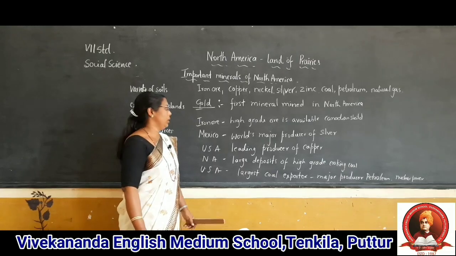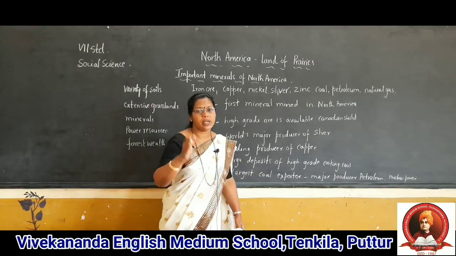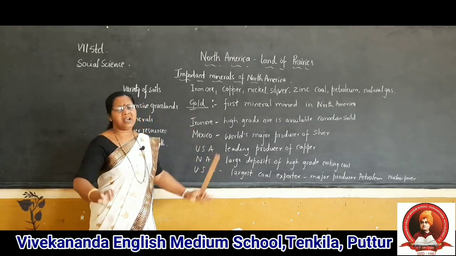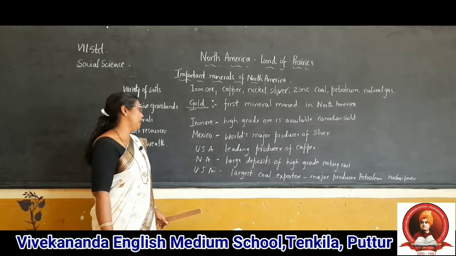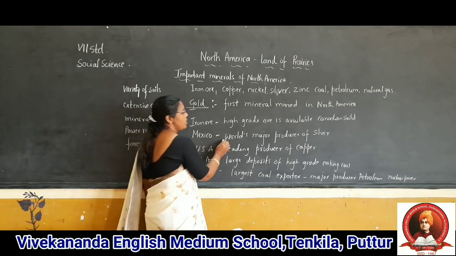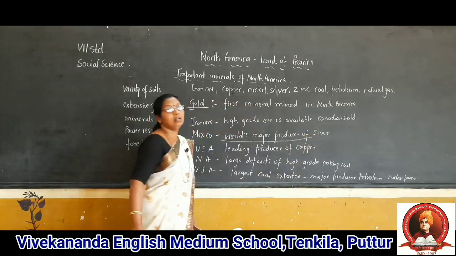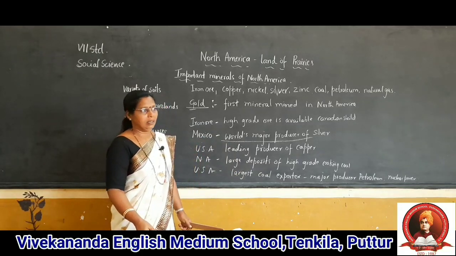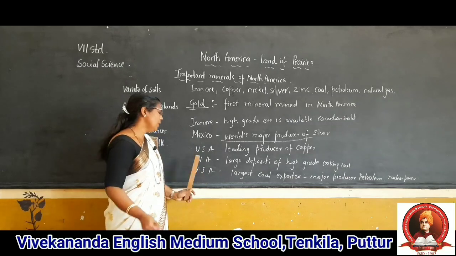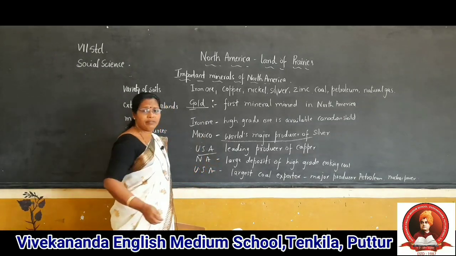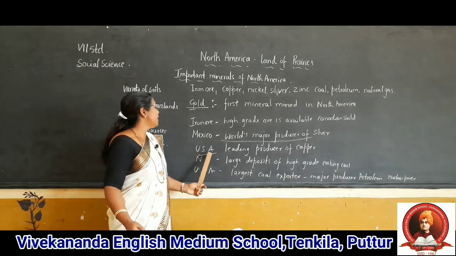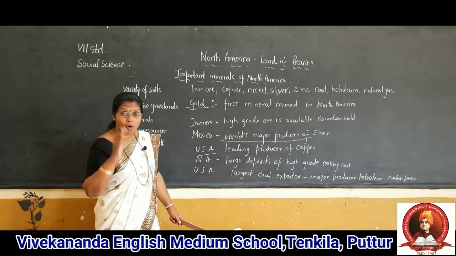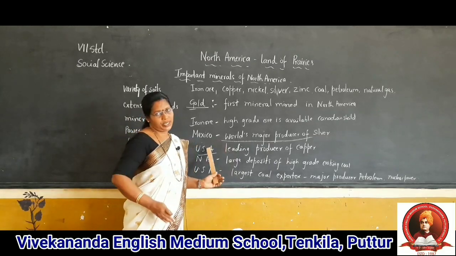Next, iron ore. High grade iron ore is available in the Canadian Shield. Abundant iron ore is available in North America. Mexico is a world major producer of silver. That is also one of the main minerals of North America, especially in Mexico. Next, the United States of America is the leading producer of copper. Good quality copper is available in the USA.